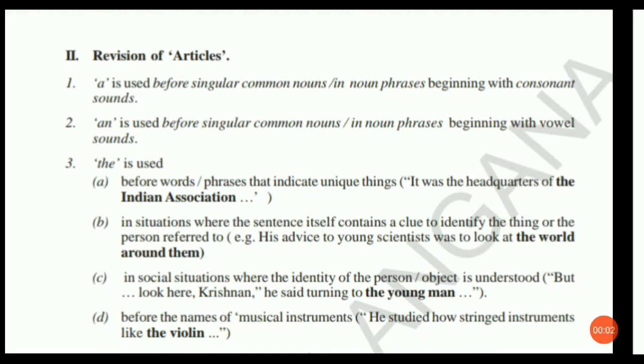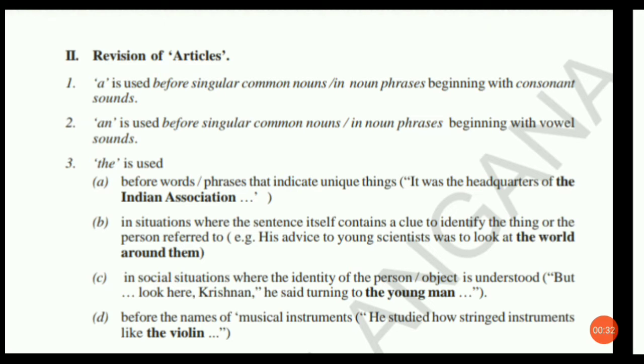Hello children, in this video let us discuss the grammar part, second bit, that is articles. When do we use articles and where do we use articles? Let us discuss in this video. Here are the articles. You know what the articles are very well. They are a, an and the. Let us see where we use them.